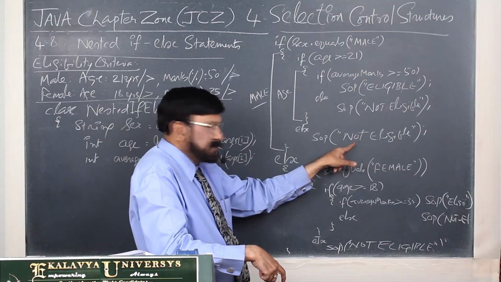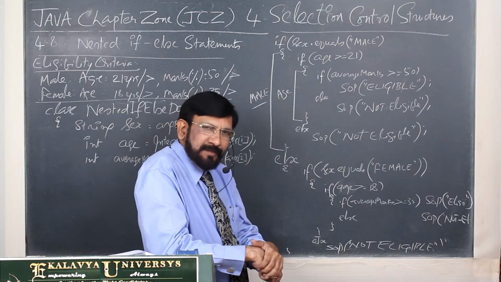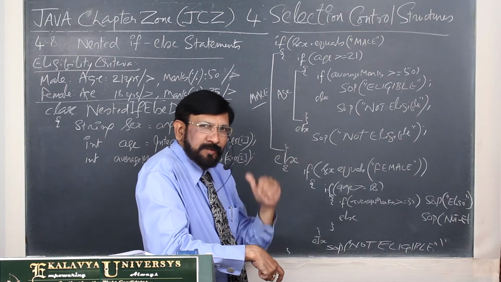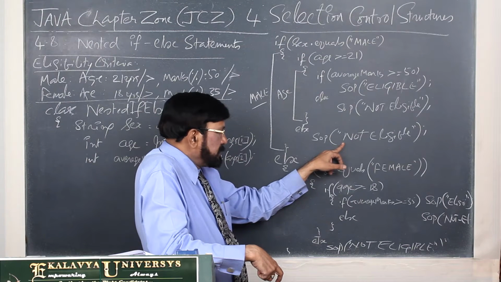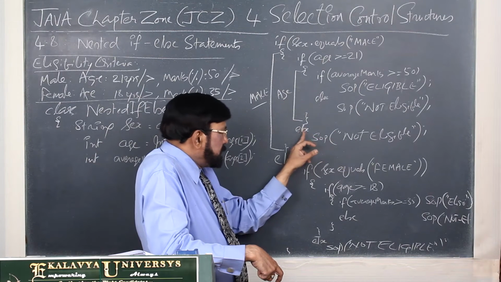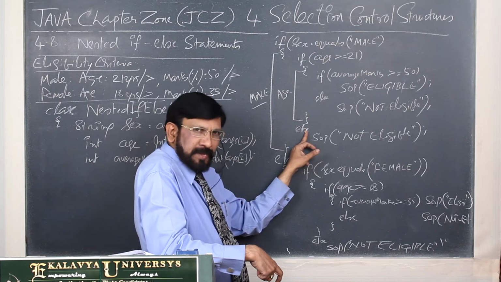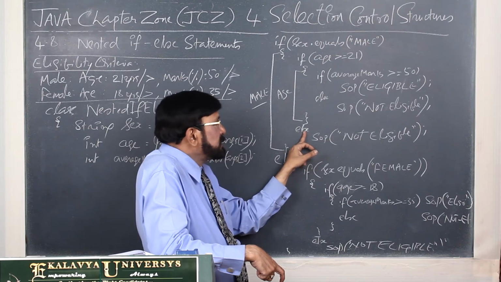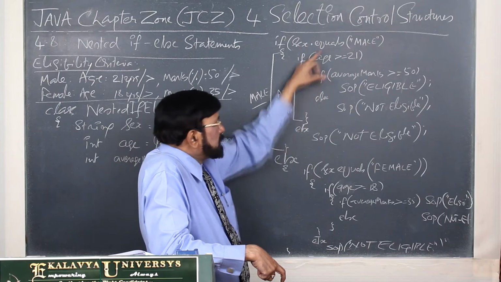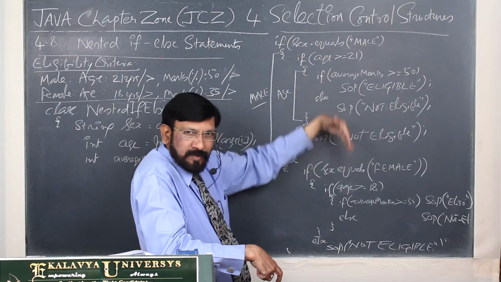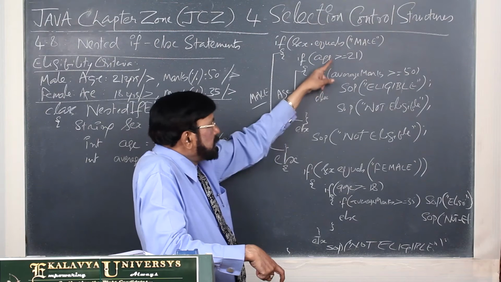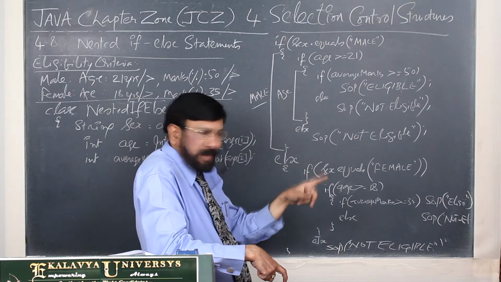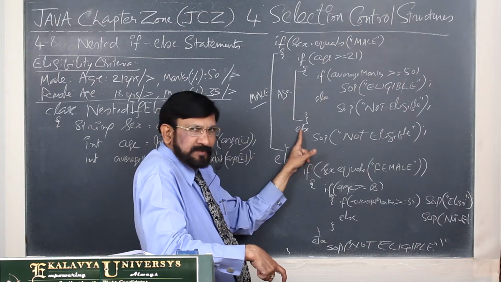What do you mean by this? One technique I am telling you: every time you should have control. Just think, this else means a male candidate whose age is less than 21 years. He is a male candidate because he passed, he entered into this cabin, but he failed here. So he is a male candidate less than 21 years of age.